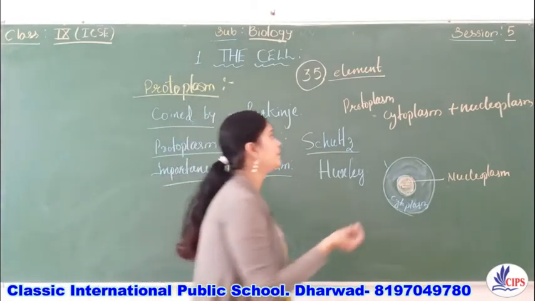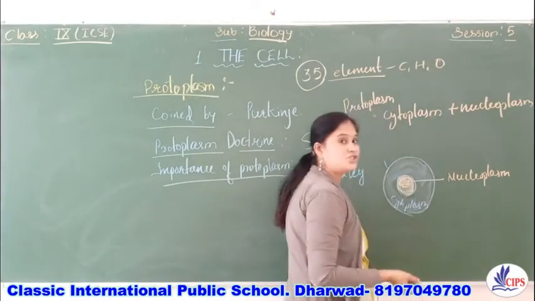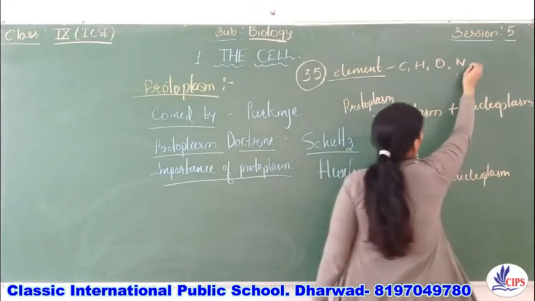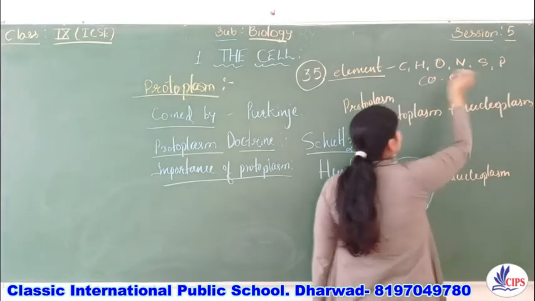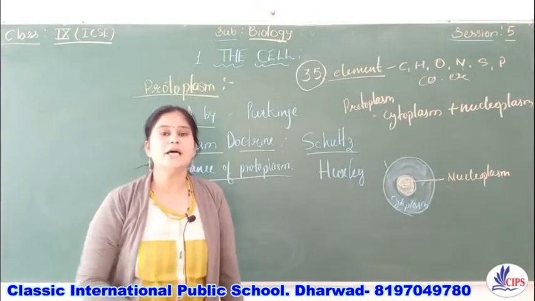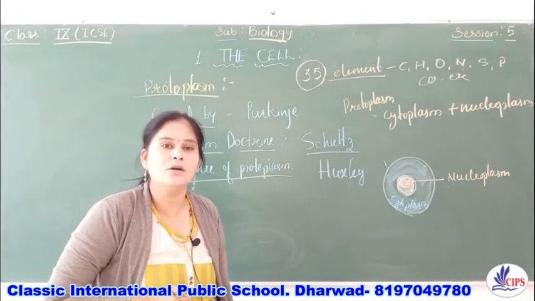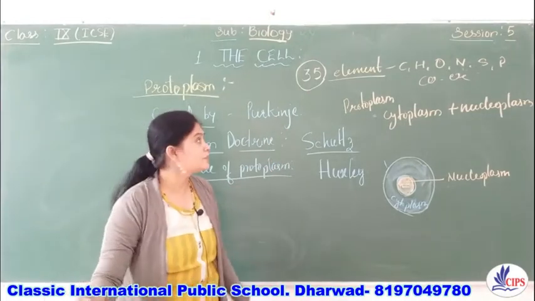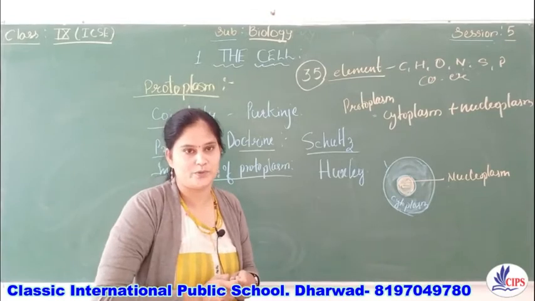It may be carbon, hydrogen, oxygen, nitrogen, sulfur, potassium, calcium, right? Like that, 35 elements are present in the protoplasm, and these elements combine in a proper ratio.